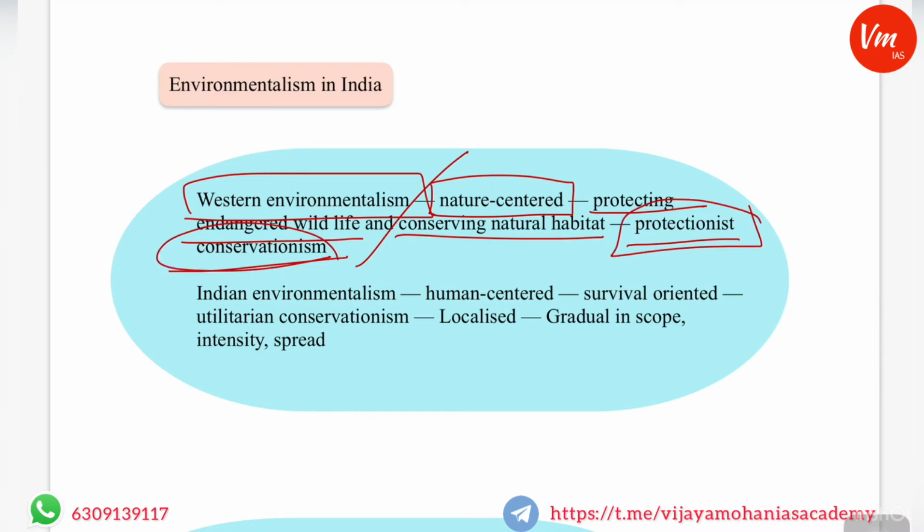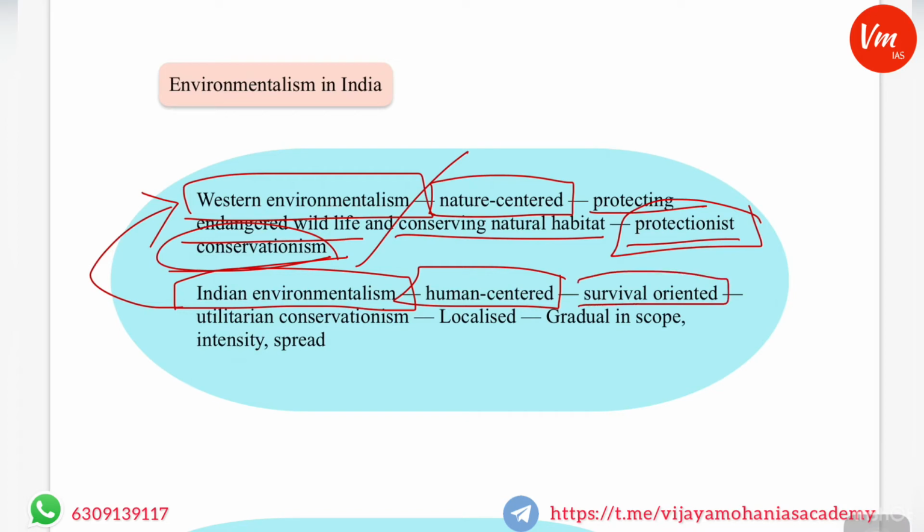As far as Indian environmentalism is concerned, it is quite different from Western environmentalism. Indian environmentalism is human centered. That is to say that the human is very much involved, very important as far as the environmental movement or environmentalism is concerned. In fact, we can say it is survival oriented. Why is it human centered and survival oriented? Because the population of India, like traditional forest dwellers, aboriginal people, tribals,